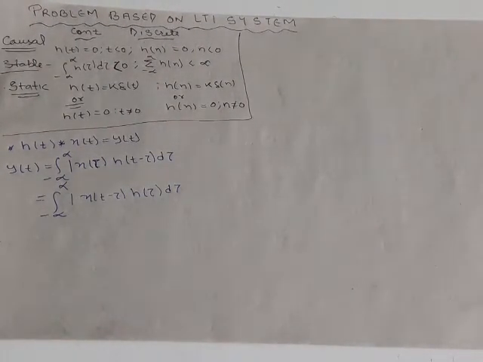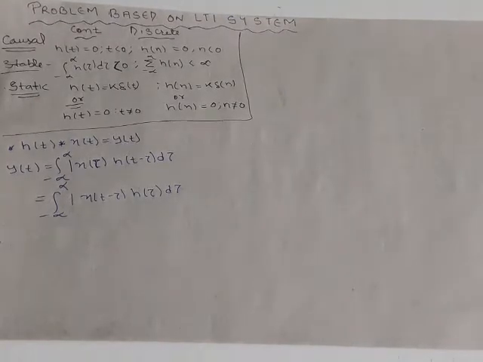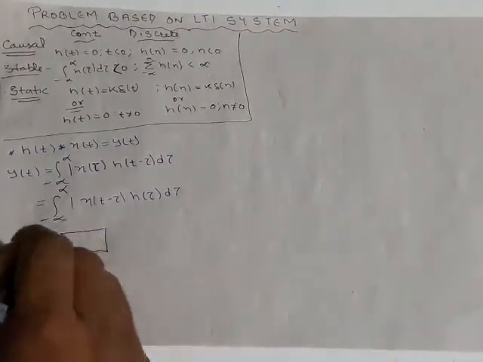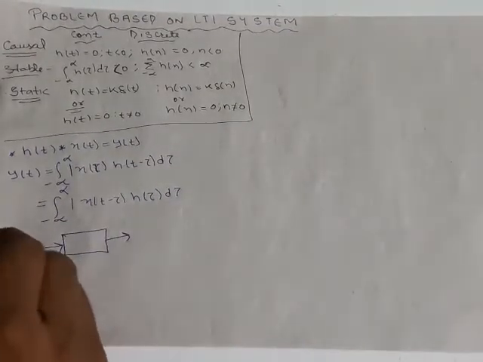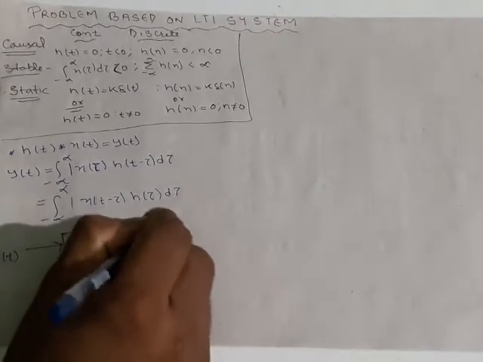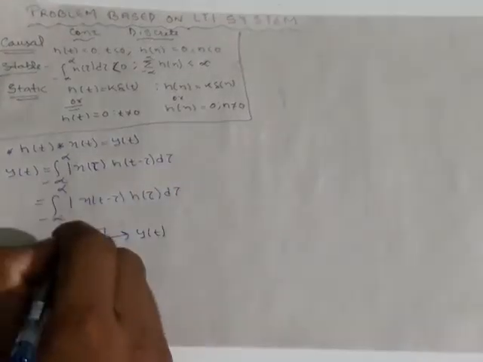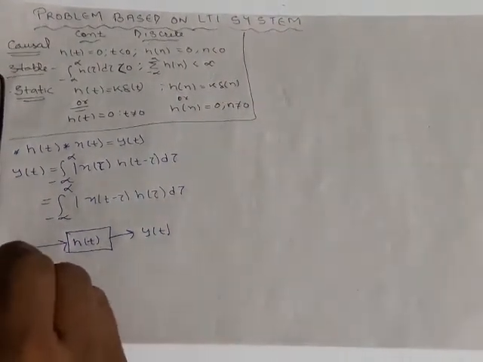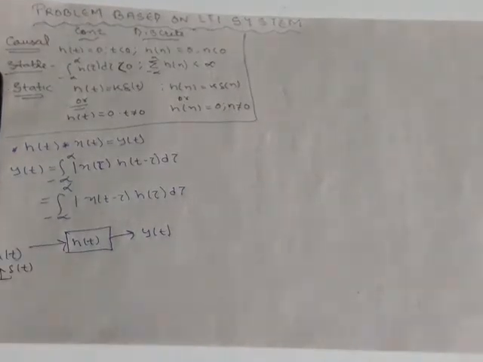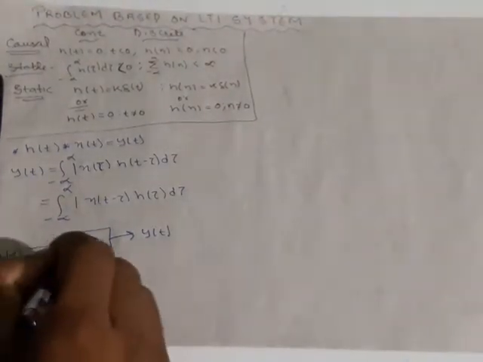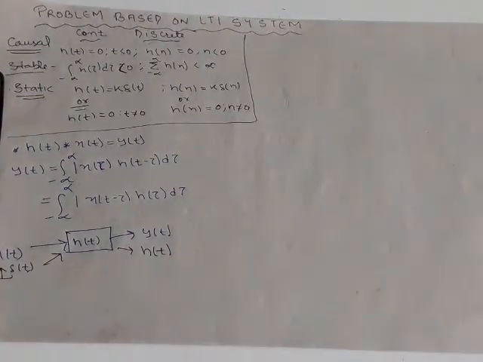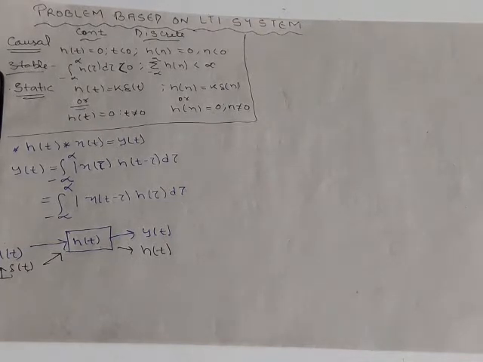That means this is our system. If we give the input as x of t, we get the output as y of t, with system response h of t. Now if we give the input as an impulse signal delta of t, then the output is nothing but h of t.